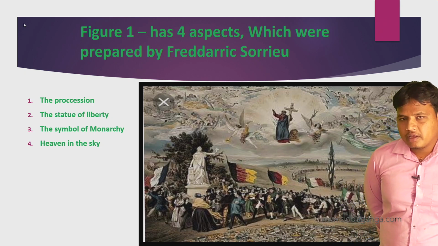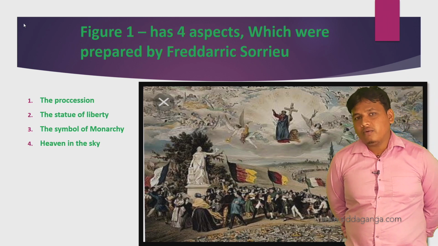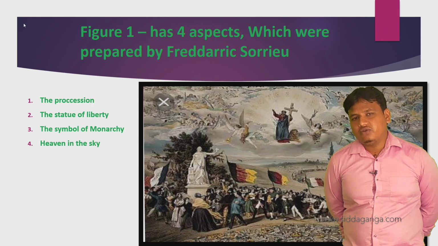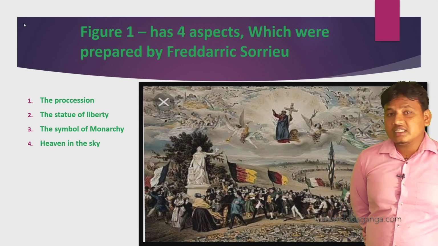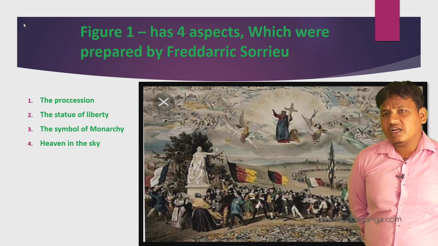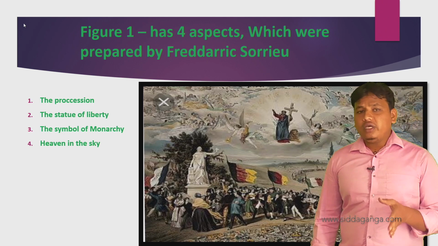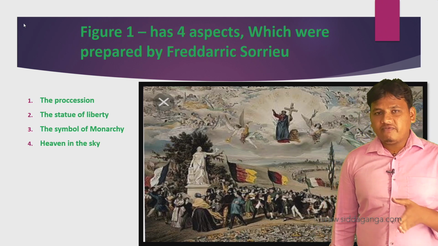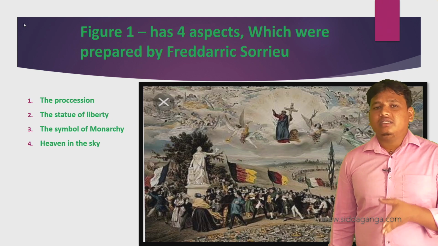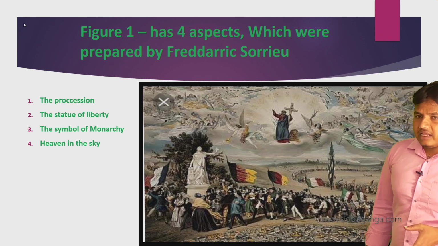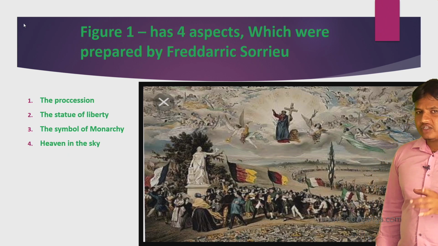For example, France was ruled by a monarchy. As you remember, in the 9th standard you have studied the French Revolution. During the French Revolution, why did it happen? Because of all the reasons of the monarchy system. The Louis of Bourbon family were doing dictatorial administration. We have to take the first figure. Look at the first figure.